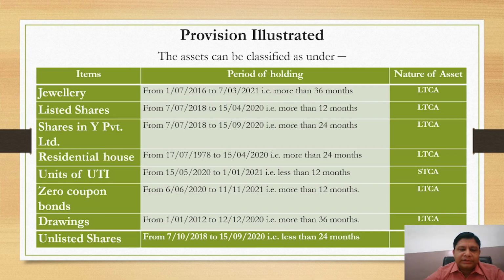Zero coupon bonds more than 12 months, long-term capital assets. Drawings more than 36 months, long-term capital assets. Unlisted shares less than 24 months, short-term capital asset. So in this chart we discussed the various items and the period of holding, and on the basis of period of holding we are categorizing them into long-term and short-term assets.